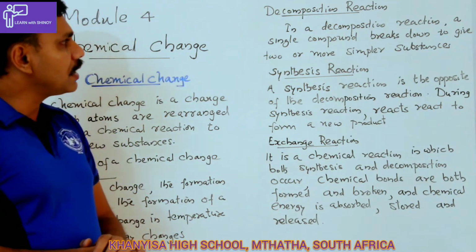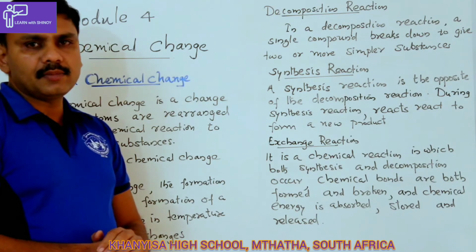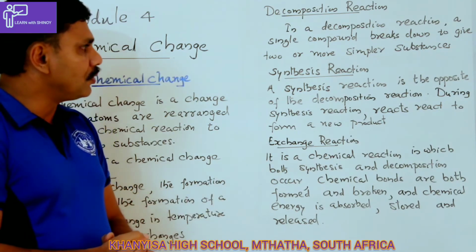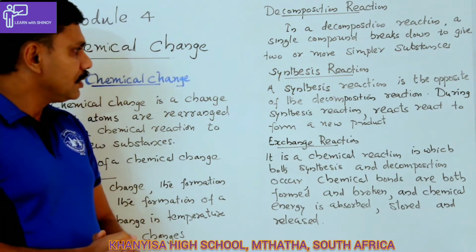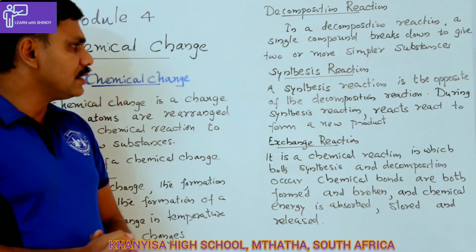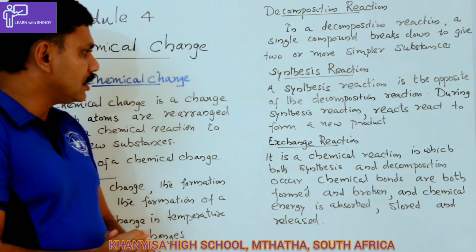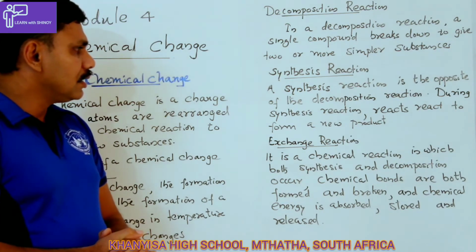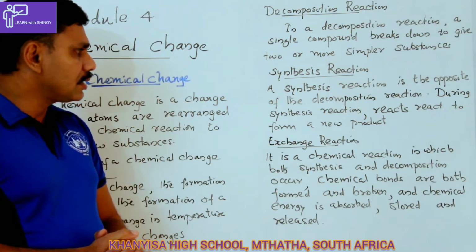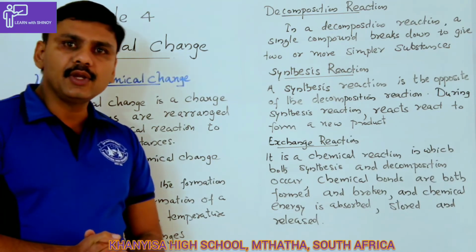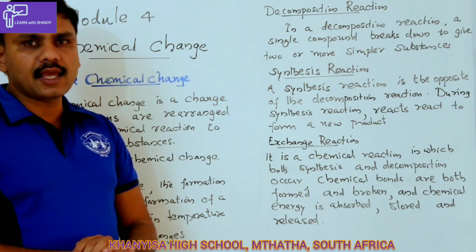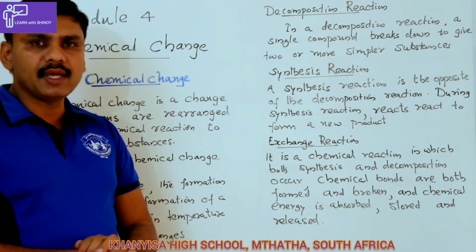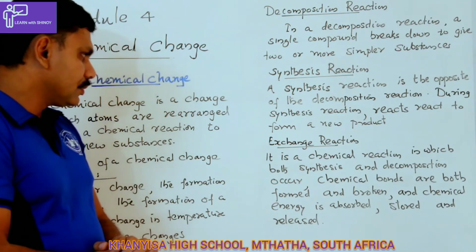In decomposition reaction, there will be breaking of a single compound into two or more simpler substances. In a synthesis reaction, it is just the opposite of decomposition reaction. In this reaction, the reactants react to form a new product. There will be different reactants, and these reactants will make a new product.